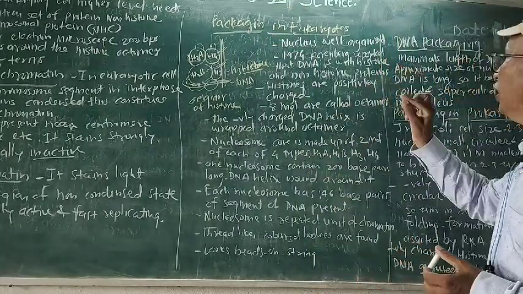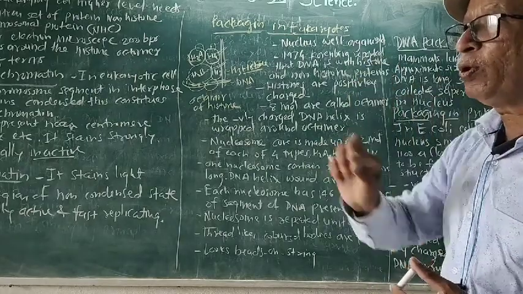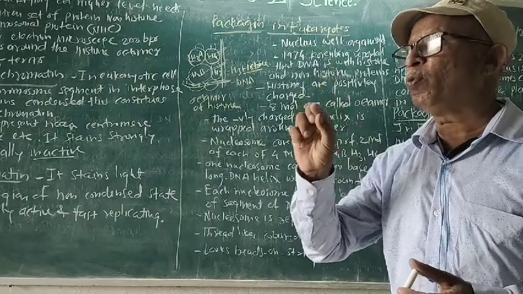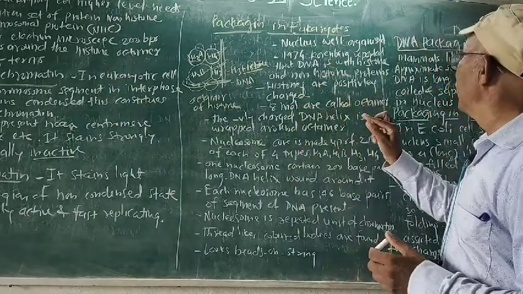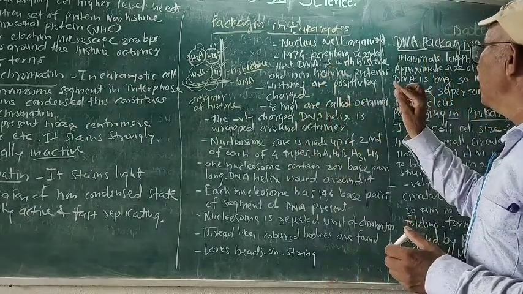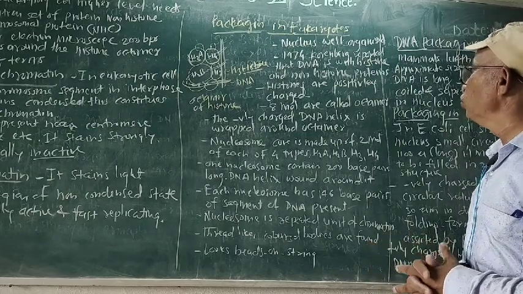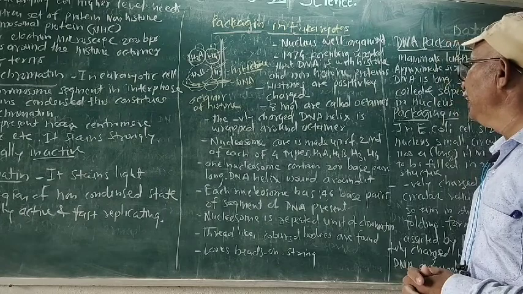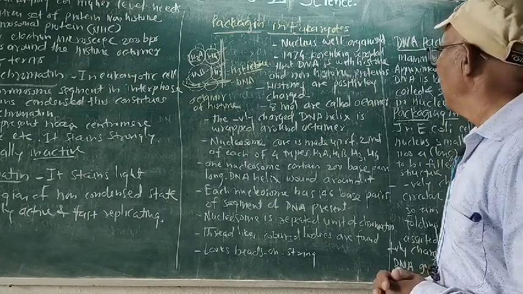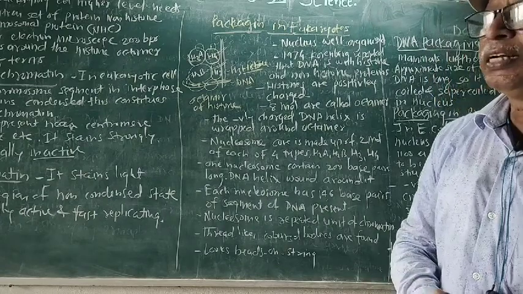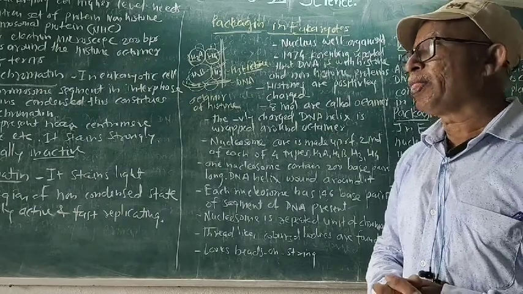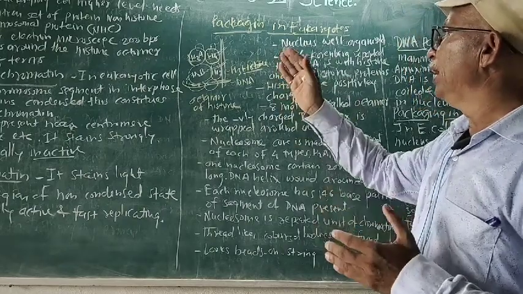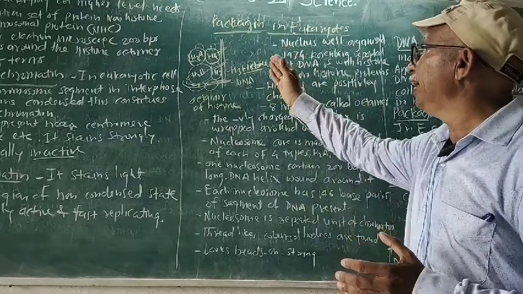Kornberg, a scientist, in 1974 reported that DNA is with histone and non-histone proteins. Histones are positively charged and DNA is negatively charged. Histones have 8 molecules, called an octamer, 4 types each having 2: H2A, H2B, H3 and H4.